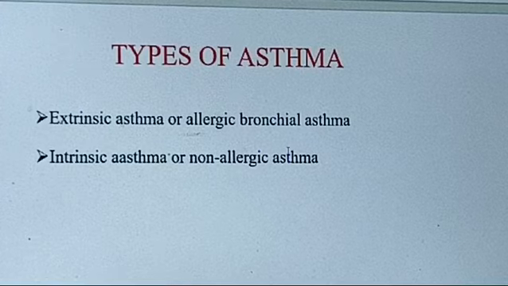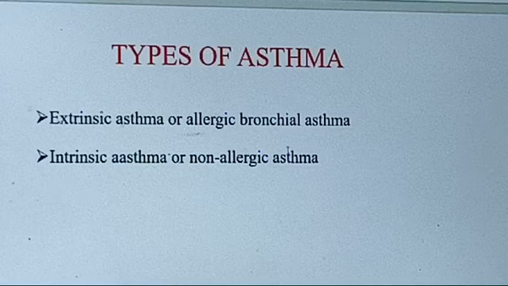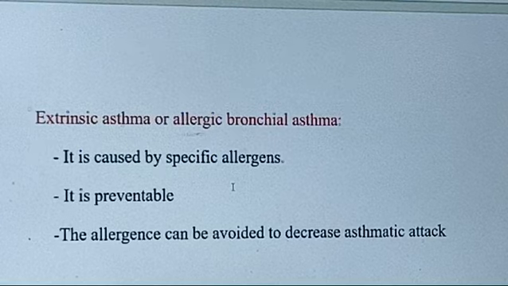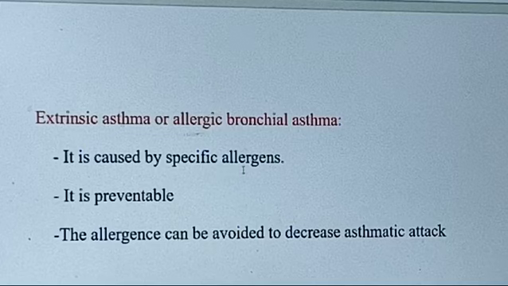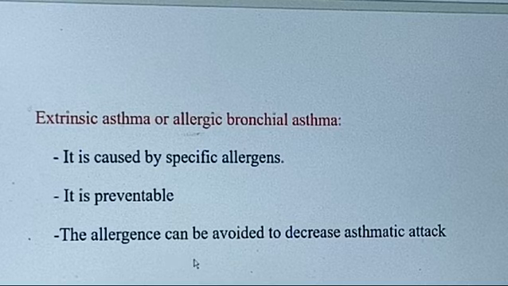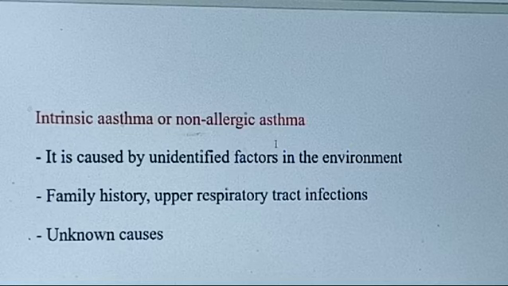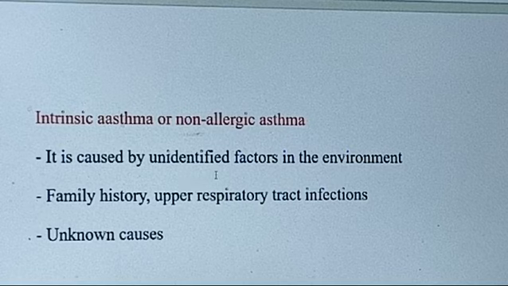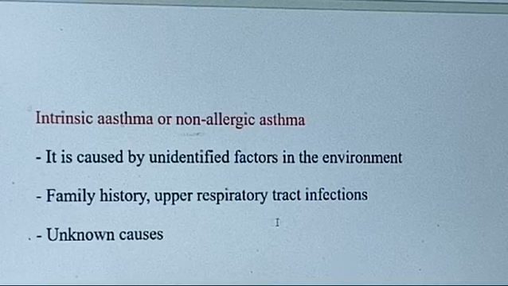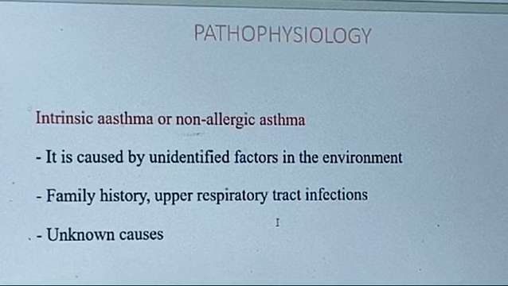Types of asthma: there are mainly two types, extrinsic asthma or allergic bronchial asthma, and intrinsic asthma or non-allergic asthma. Extrinsic asthma is caused by specific allergens. It is preventable, and the allergens can be avoided to decrease asthmatic attacks. Intrinsic asthma is not caused by allergies. It is caused by unidentified factors in the environment, family history, repeated upper respiratory tract infections, and unknown reasons.